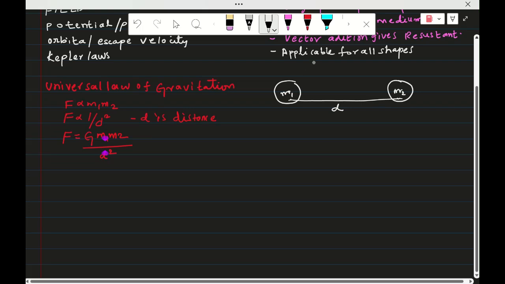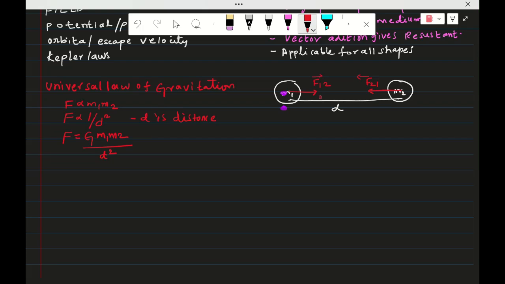So now on the force, it is in this direction, an attractive force towards M1. On M2, the force is also attractive. This is F2 by 1, this is F1 by 2. These two are equal in magnitude and opposite in direction.